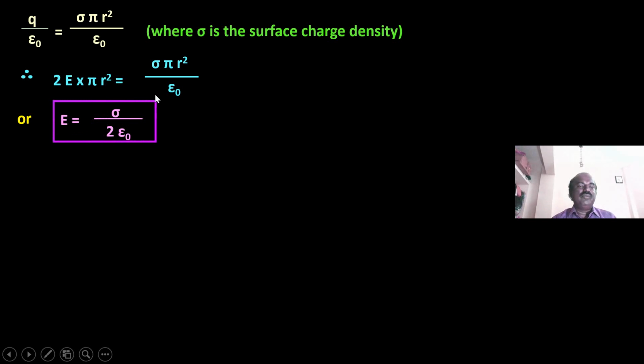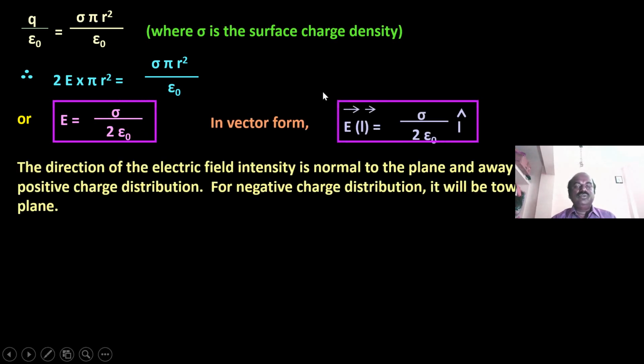So this is a very important concept. The electric field due to a thin plane sheet is equal to sigma by 2 epsilon 0. In vector form we can write E is equal to sigma by 2 epsilon 0 into n unit vector. The direction of the electric field intensity is normal to the plane and away from the positive charge distribution. For a negative charge distribution, it will be towards the plane.